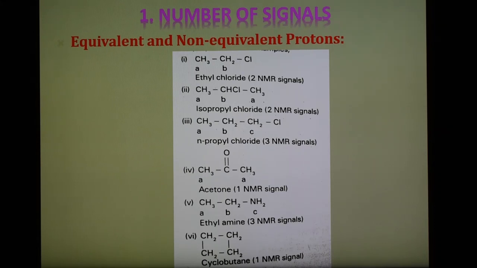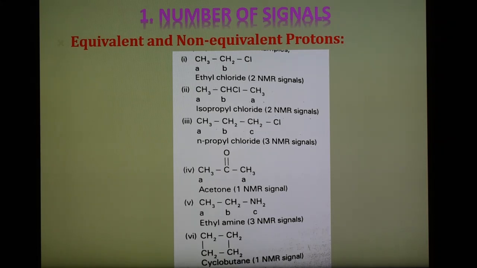Protons with different environments absorb at different applied fields. A set of protons with the same environment are said to be equivalent. The number of signals in the NMR spectrum tells us how many sets of equivalent protons are present, that is, how many kinds of protons are present in the molecule. It is also noted that magnetically equivalent protons are simply chemically equivalent.